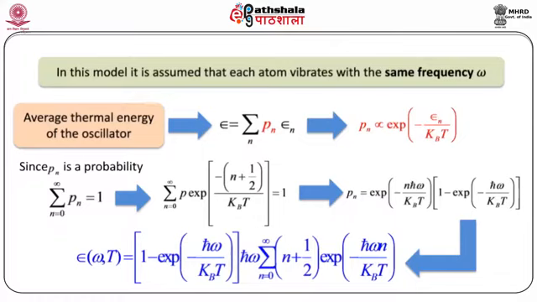So substituting this expression for Pn back into the expression for the energy leads to the following: epsilon as a function of omega and T is equal to [1 minus exponential minus h cross omega divided by kBT] multiplied by h cross omega multiplied by the summation over n equal to 0 to infinity of (n plus half) exponential minus h cross omega n divided by kBT.